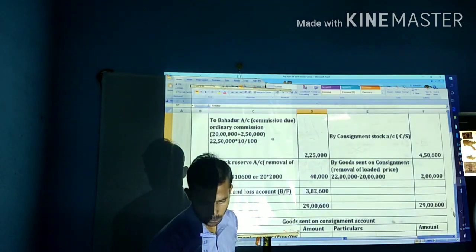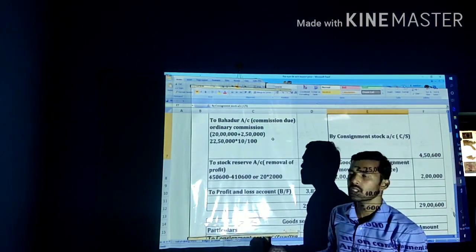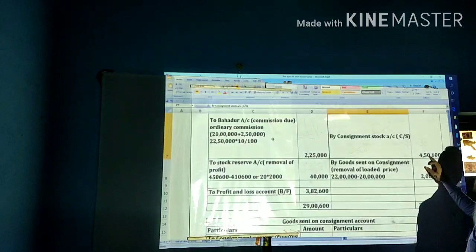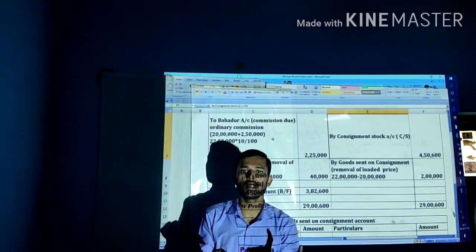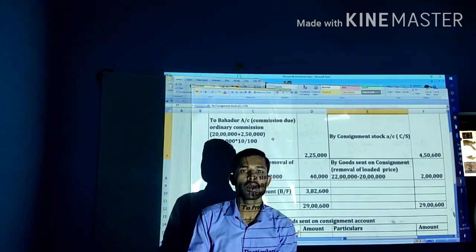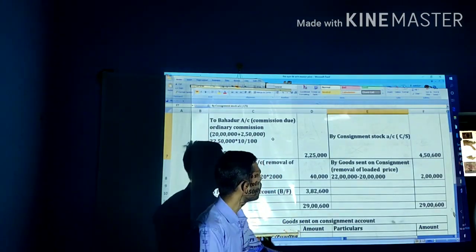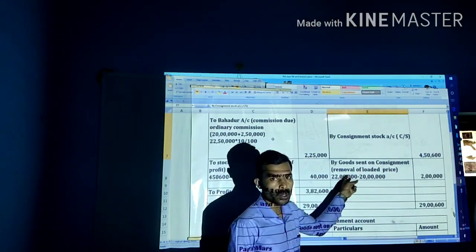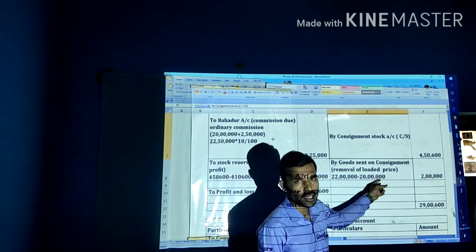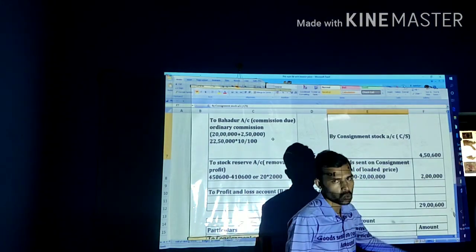Next, again on the credit side, that is the closing stock. Value of closing stock at invoice price is 4,50,600. Here, in the goods sent and in the value of closing stock, profit is included, which we have to remove, that is the loaded price. By goods sent on consignment, removal of the loaded price: 22 lakh is the invoice price, 20 lakh is the cost price, and the profit added is how much? 2 lakh.